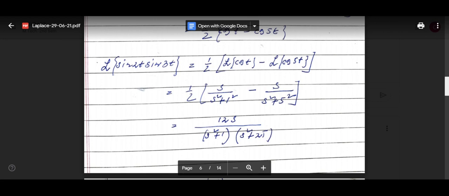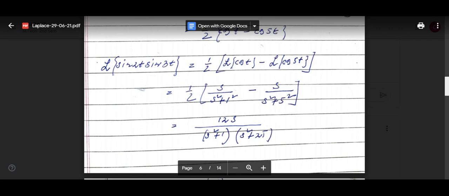And how are we getting Laplace transform sine bt equal to b by s square plus b square? We have to integrate this one. Like I told, Laplace transform of 1, we are getting 1 by s. So how will we get 1 by s? f(t) is basically 1, so that formula 0 to infinity e to the power minus st f(t) dt, with f(t) equal to 1.